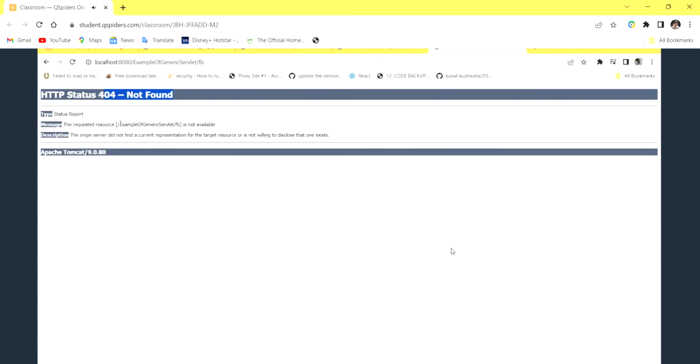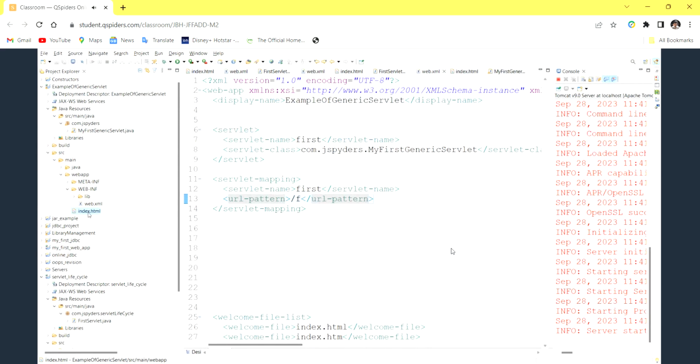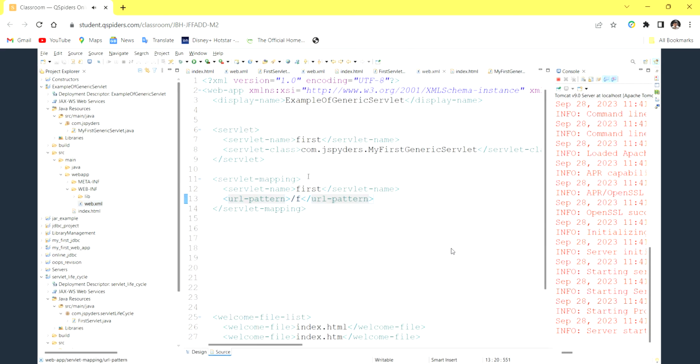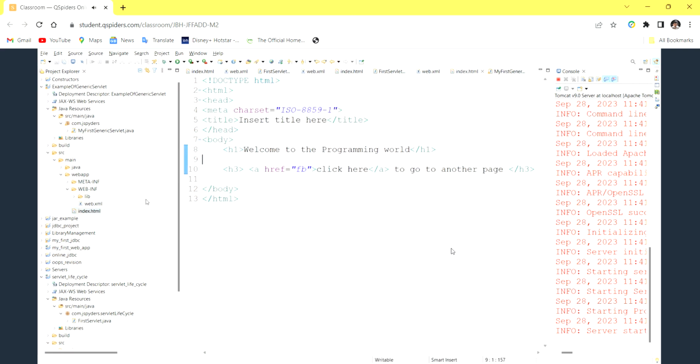Why? Here it is telling that example of generic servlet slash FB is not available. You have given the FB link, but the container will look inside web.xml, and there is no URL FB. Only F is there, B is not there. The container will create additional objects for us, but it will not add any data here. So you have to give the perfect URL itself. FB here, here also FB. Save, Control Shift S to save everything.